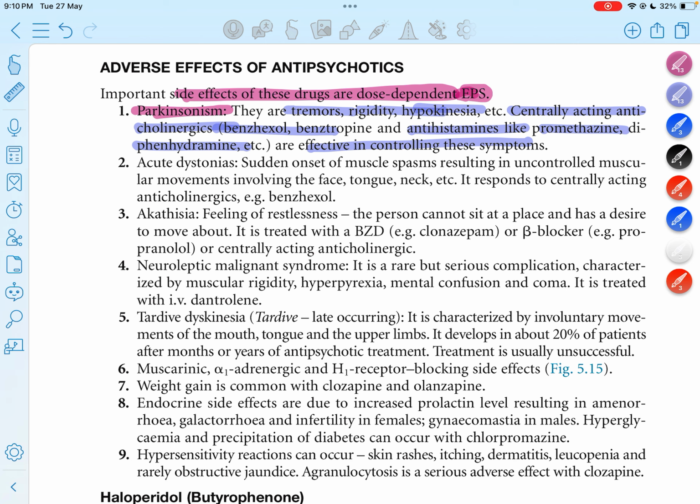And there is acute dystonia. Acute dystonia is a sudden onset of muscle spasm resulting in uncontrolled muscular movement involving the face, tongue, and neck, and it responds to centrally acting anticholinergics, for example benztropine. There is a blockage of the cholinergic receptor, and that leads to this type of muscle spasm or involuntary movement of the muscle.